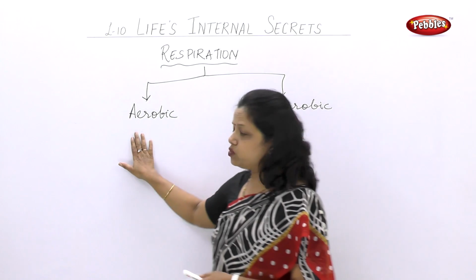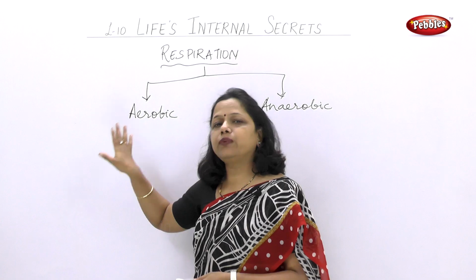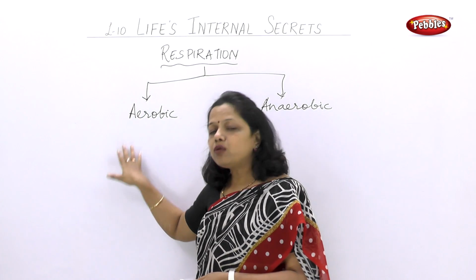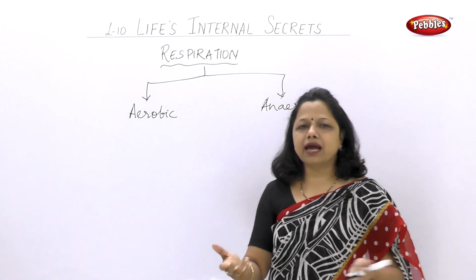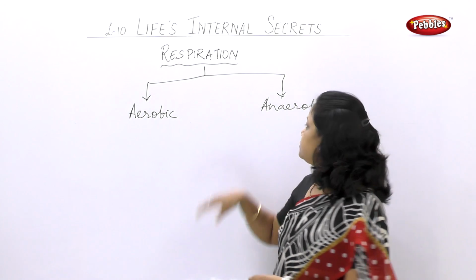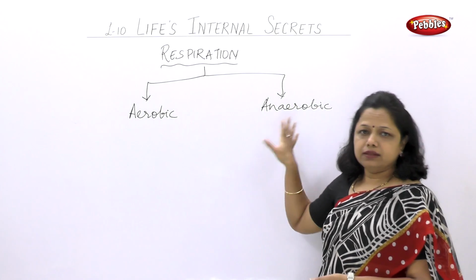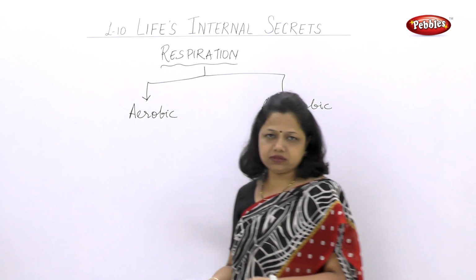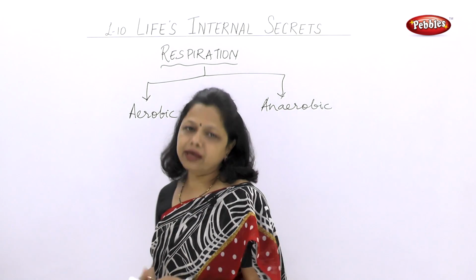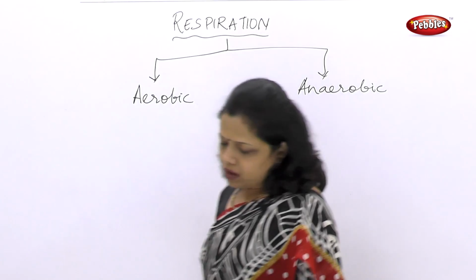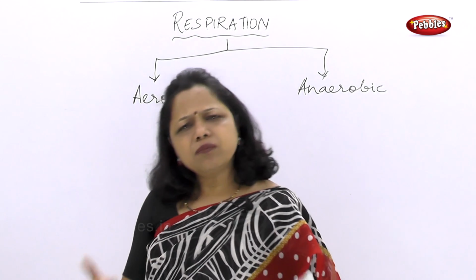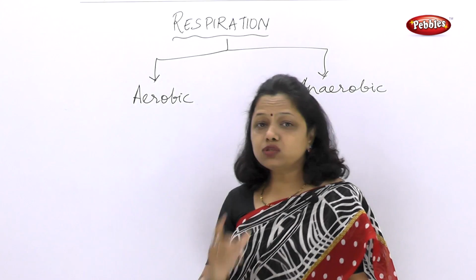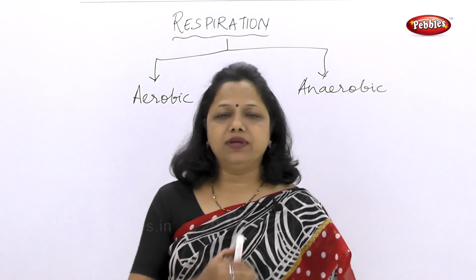The process of respiration taking place in the presence of oxygen is called aerobic respiration. Aerobic respiration generally takes place in animals and human beings. Anaerobic respiration, the type of respiration which takes place in the absence of oxygen, is called the anaerobic type of respiration. Now what is respiration? Is it a simple process or a very difficult, complex process? Actually respiration is a very complex process.